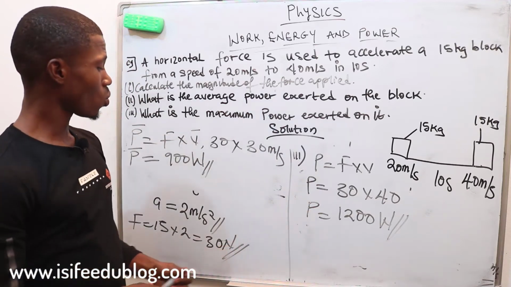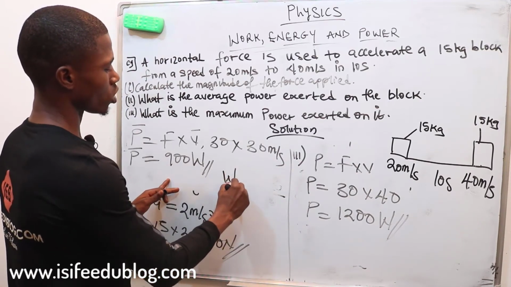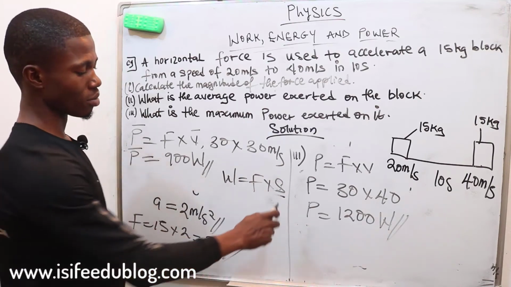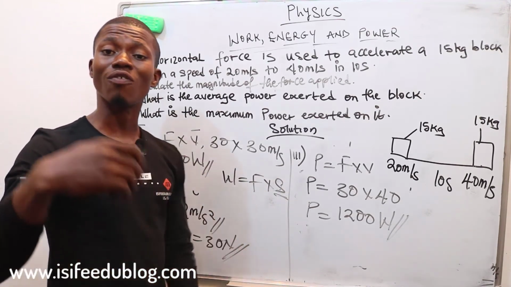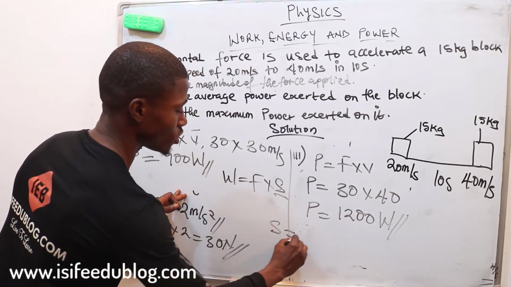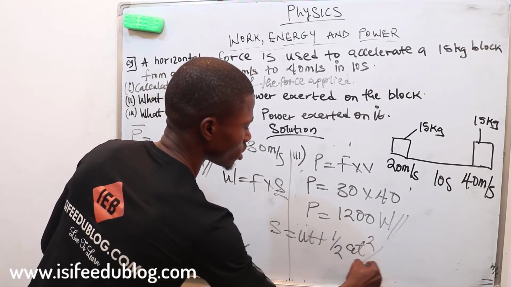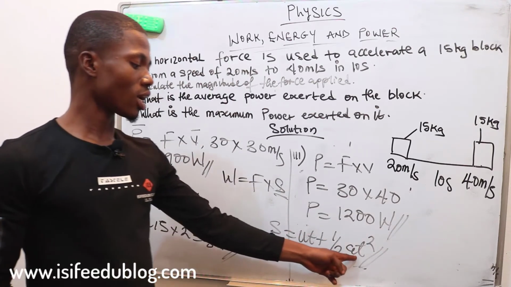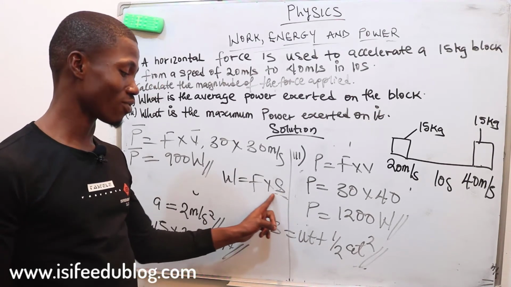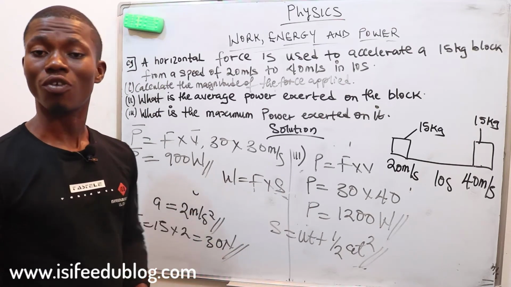Also know how to relate all these formulas. He can also ask you, you know that work is equal to force times distance. This is work. An examiner can remove distance for you. You are meant to go and find distance with any formula, and you can also remember from the equation of motion that distance is equal to ut plus half at squared. He might give you time and acceleration and ask you to find work. You have to go and find distance first, and you can use this formula. You find distance, put it here, and find your work finally.